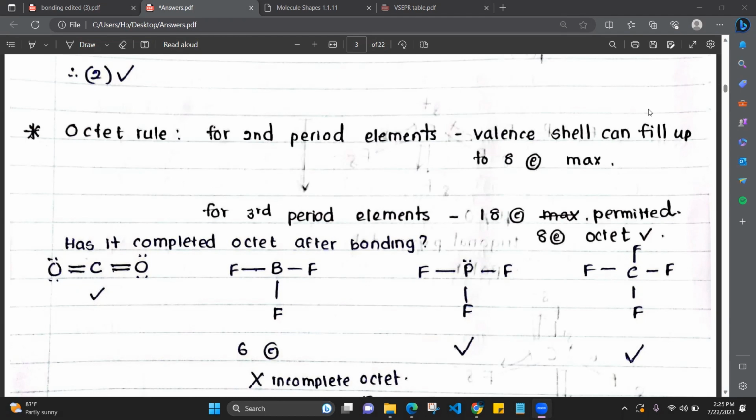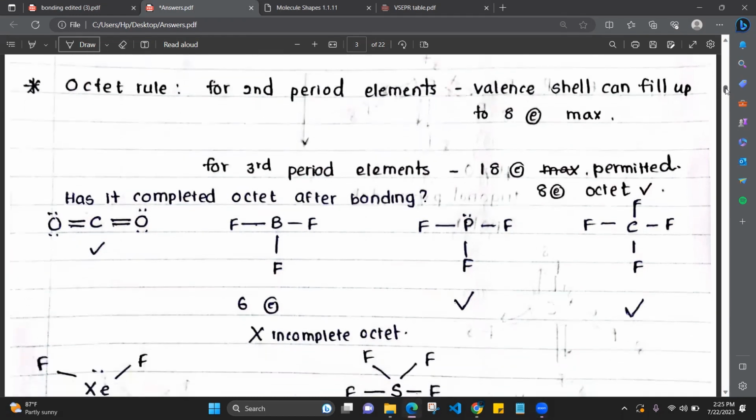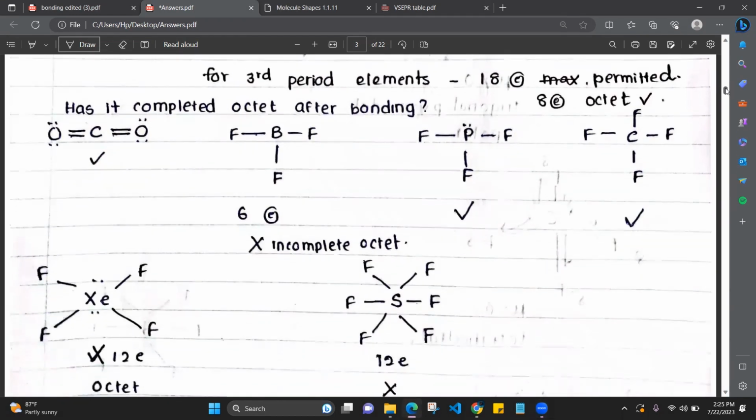So in these molecules, now we have to find after bonding. Now the main purpose of bonding is to complete the octet and achieve the stability. So now that's what we are going to find out, whether the octet has been achieved by these molecules. So the first molecule is carbon dioxide. After carbon bonds with oxygen, has the octet of carbon and has the octet of oxygen been completed?